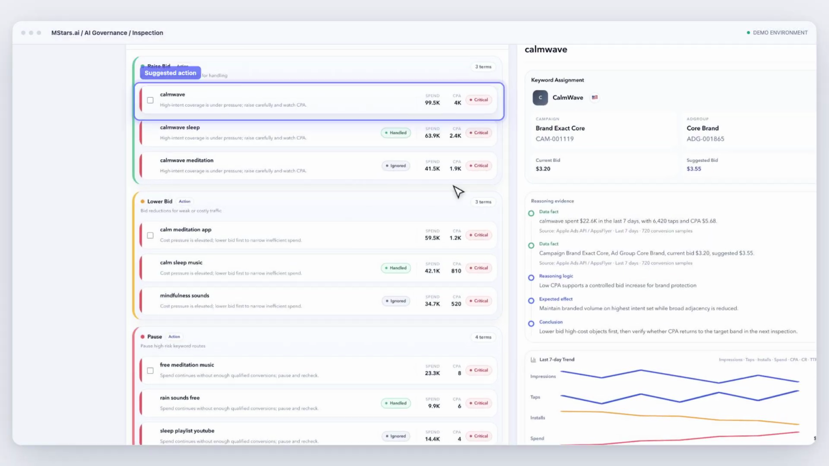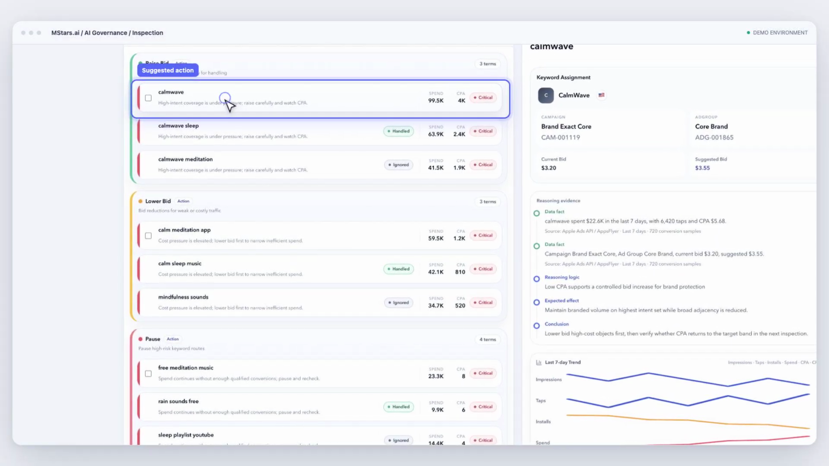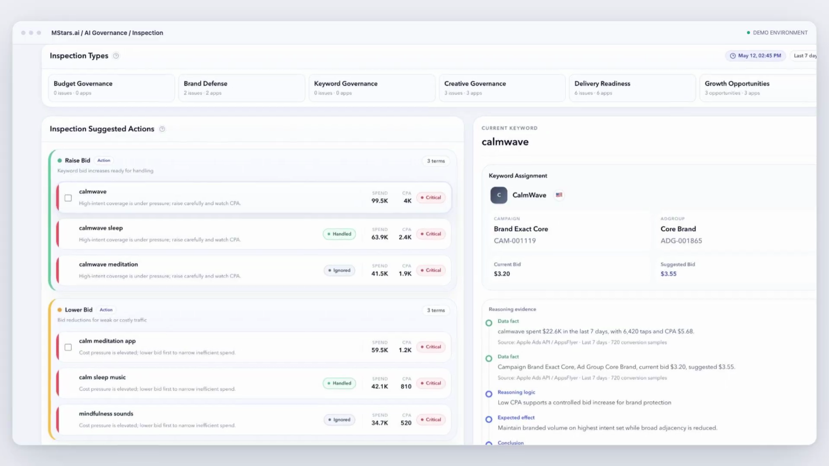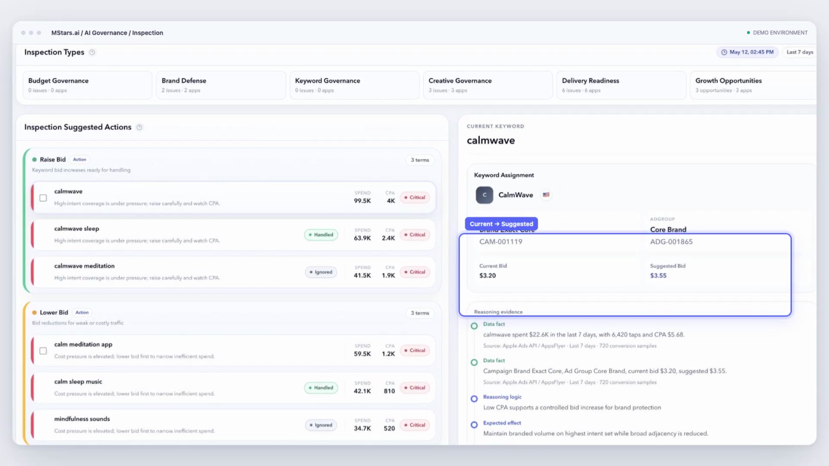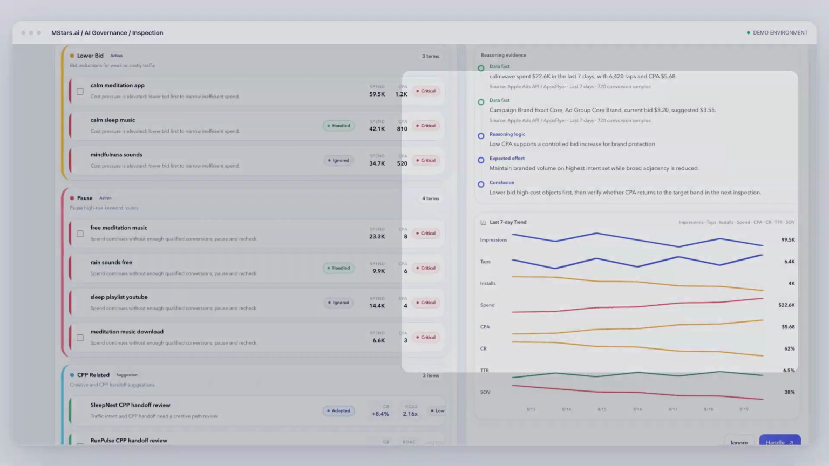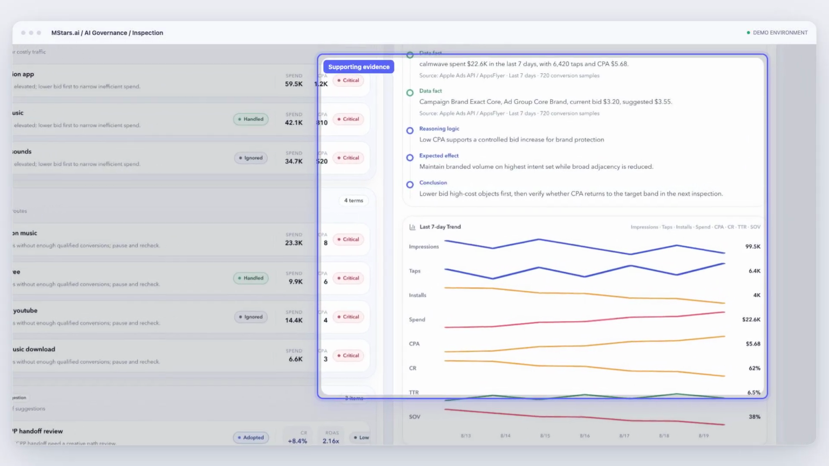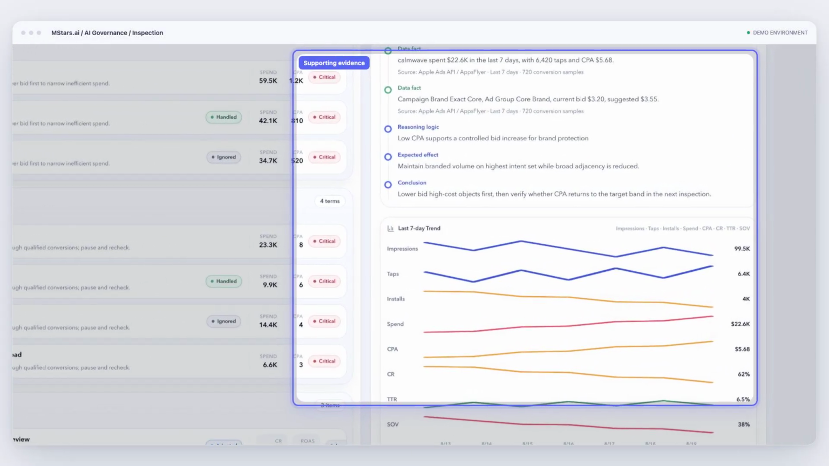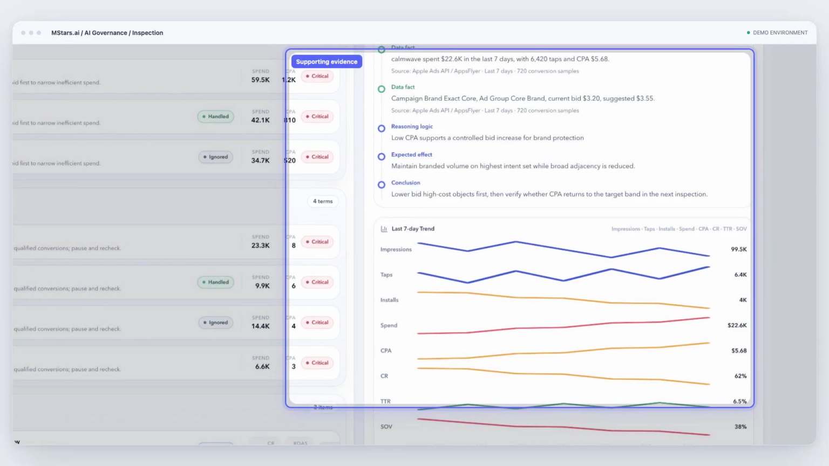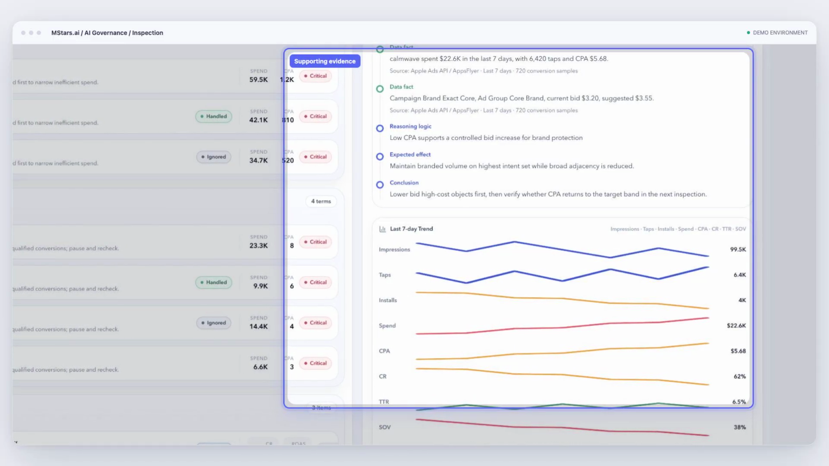The issue becomes a reviewable recommendation tied to a keyword, campaign, and ad group. Current and suggested bids appear together. Recent performance, source facts, reasoning, and expected effect remain in the same review. Nothing needs to be accepted on faith, and no action is taken here.